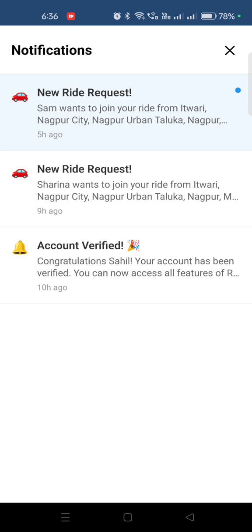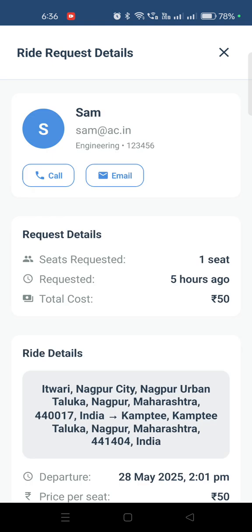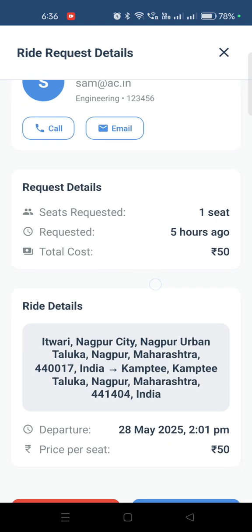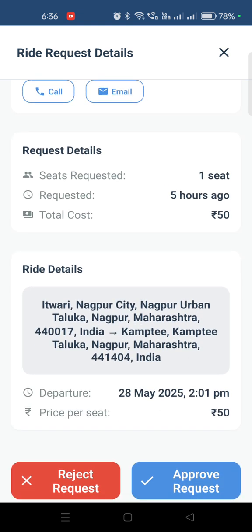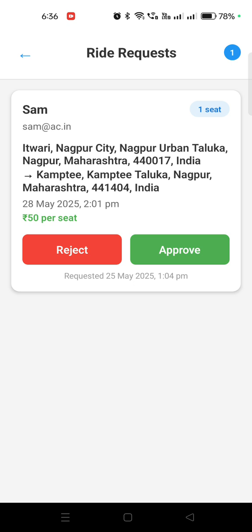From the notification only, you will be able to accept that ride. You can accept or reject that particular candidate, it depends on you. As you can see, this is Samir's information. I can call him, email him, check his information and the price. I can either approve the join request or reject it, I can do both here. Also in the ride request section, I get the information on how many users want to join my ride, and I can update, approve or reject from there too.